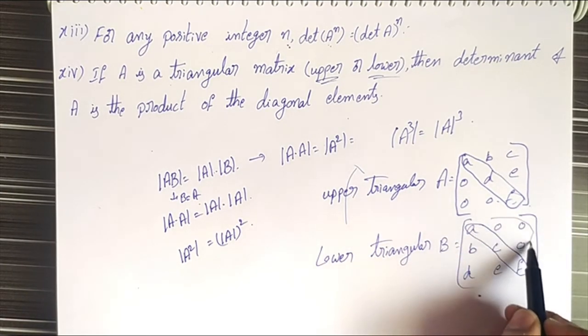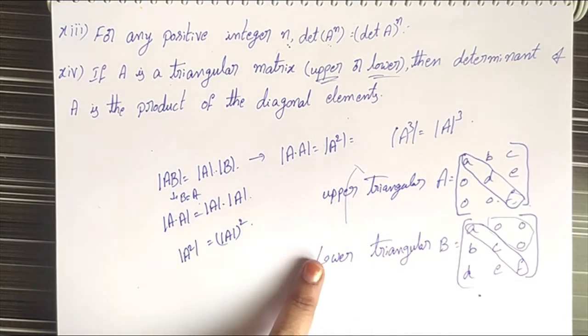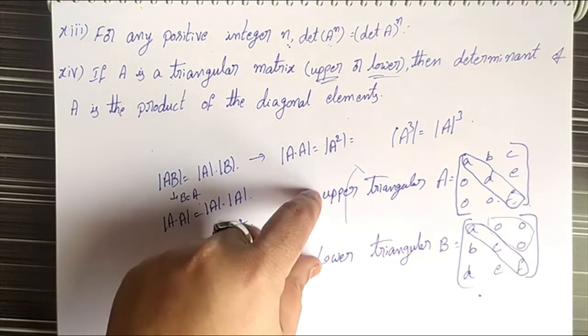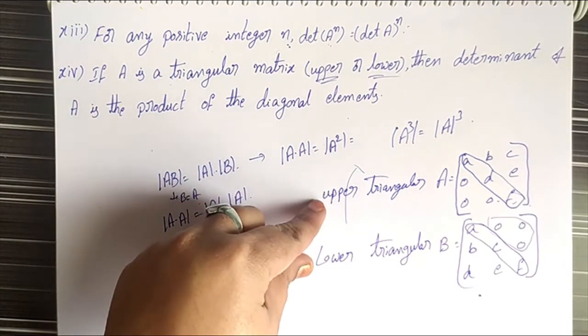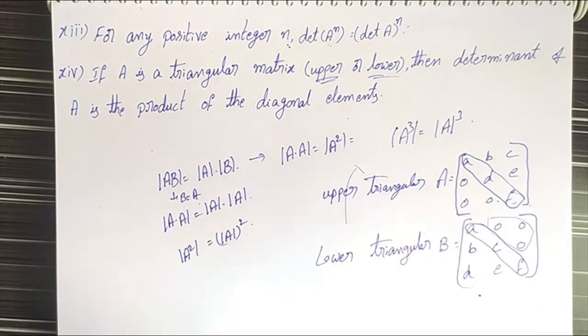The part above the diagonal is 0, then that matrix is called a lower triangular matrix. In both these matrices, the determinant value is equal to the product of the diagonal elements.